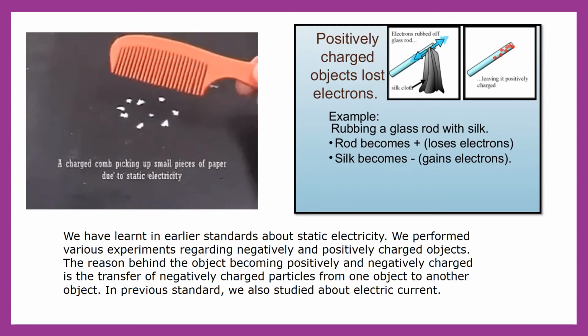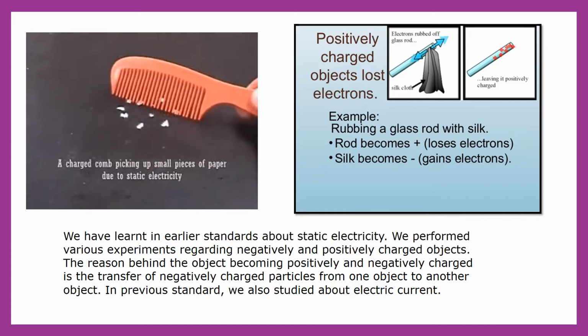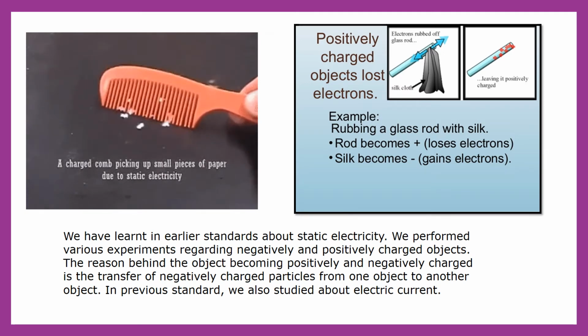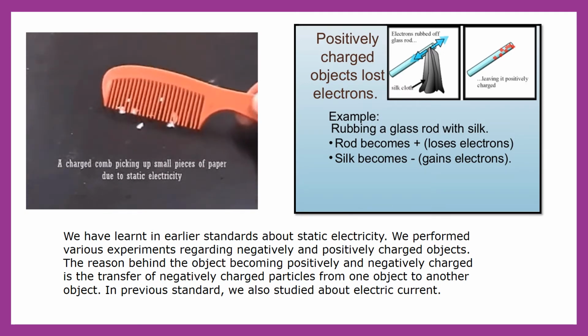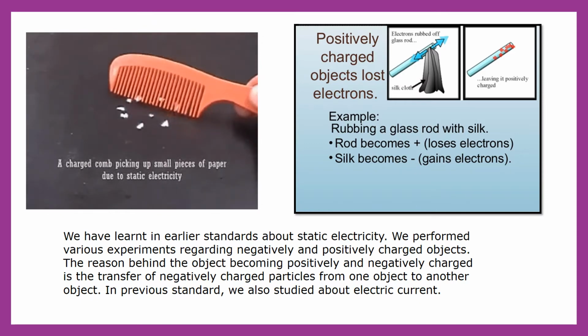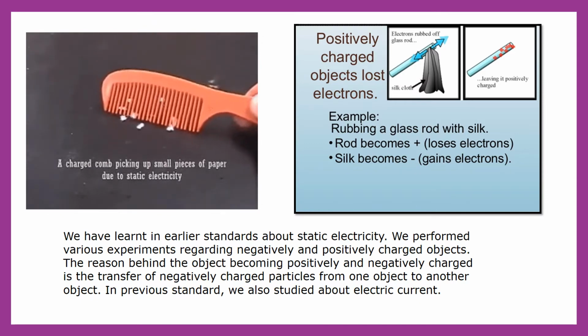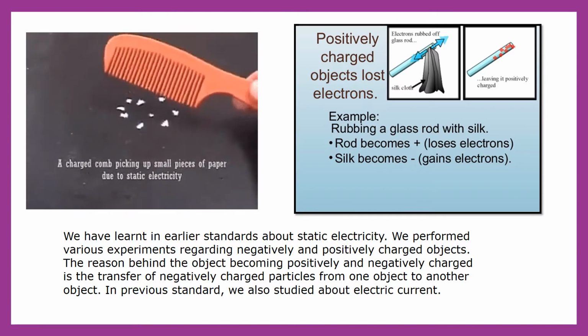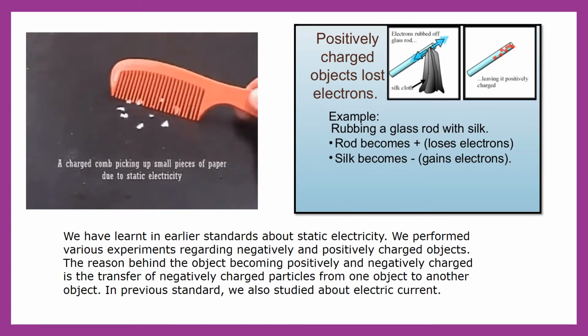So for the formation of this static electricity, children, we have seen this comb and piece of paper experiment. When we rub the comb on our hair, afterwards that comb gets an electrical charge, and due to this the pieces of paper stick to this comb.